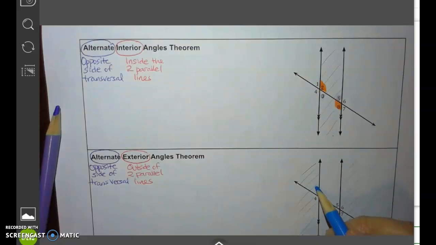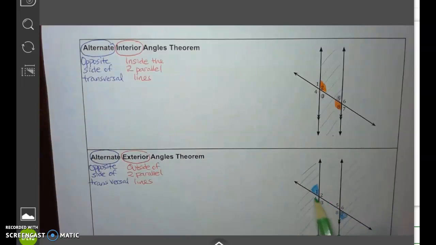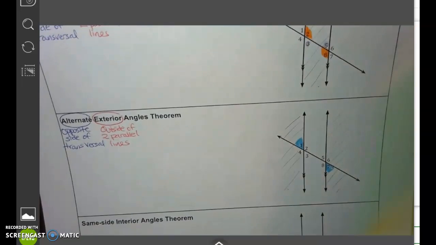That means, for example, angle 1 is outside of the two parallel lines, on the side opposite of this transversal. It's this angle, but we're really not talking about that, we're really talking about this angle. These two are alternate exterior angles, these two pair. And obviously, angle 4 and angle 6 is also another pair of alternate exterior angles. But I'm not going to mark that just not to confuse you.